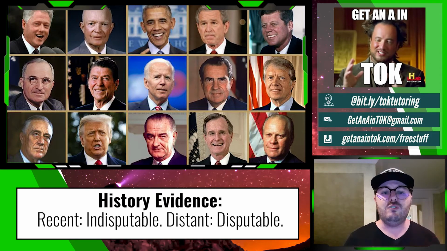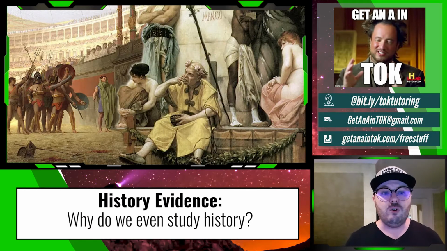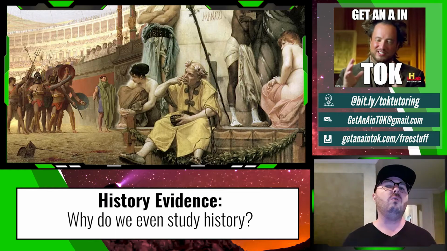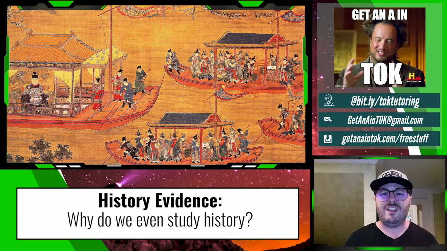So think about things that you study in history that we can never be totally certain of. Things that happened 500 years ago, 600 years ago. You can pick almost anything that we don't have the technology now to record and ask, why are we still studying these things? Think about things before the photograph. We still study those things. But why? If we can't totally be certain, why are we studying it in the first place? Now, there's a million different answers, but that's why history is such a great thing to look at.